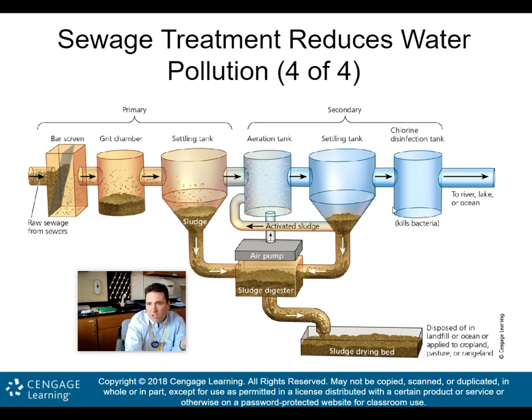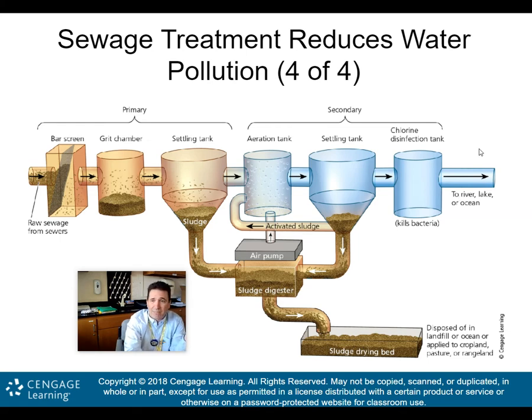Then you get the water to go into here. Chlorine kills the bacteria, and then you have pretty pure water that can go back into your rivers, your lakes, or your oceans, all right? So this is the way sewage treatment needs to be done. And again, what's happening? Well, in many areas, you may not have this secondary, so you're just getting the primary, which works, but doesn't work as well.